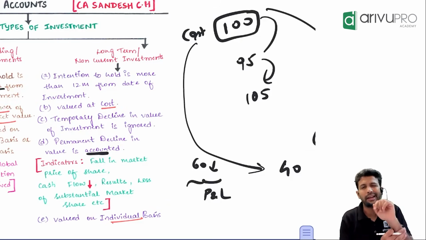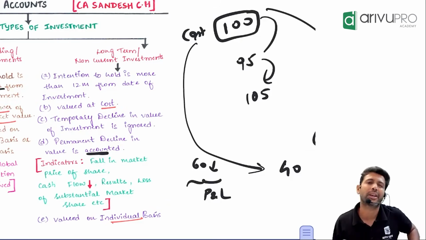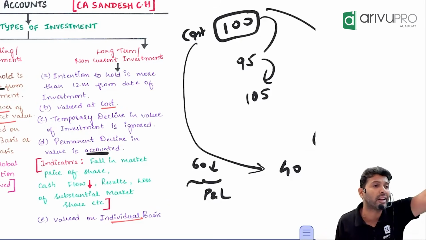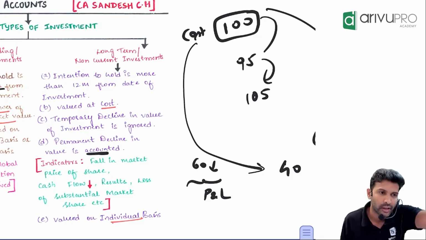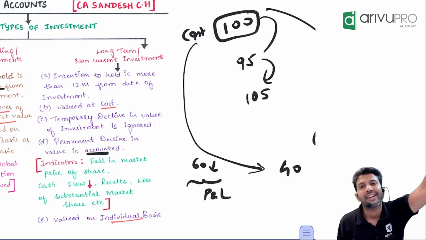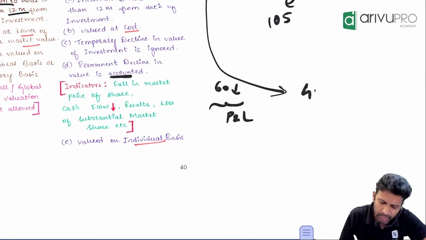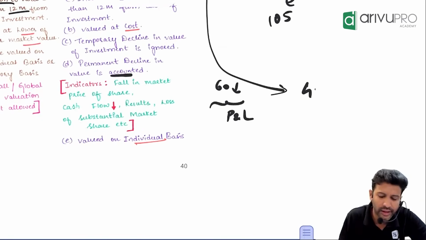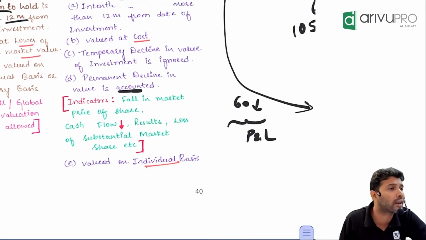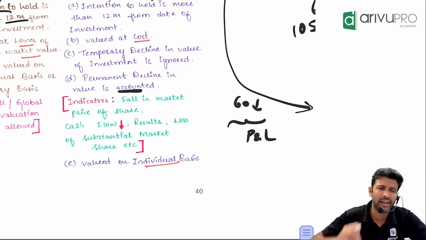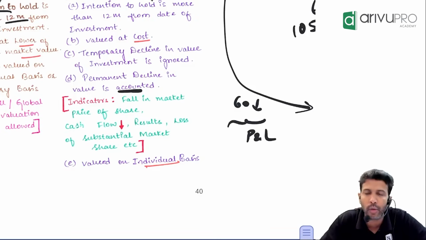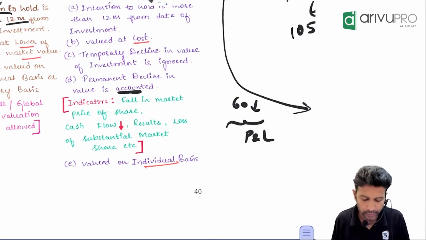They have given some indicators for permanent decline. Some of the indicators are: the company is continuously suffering loss, the company's cash flow is going negative. Some of these are indicators to tell that it is not a temporary decline, but rather a permanent decline. But again, you'll have to use your judgment to find out whether it is temporary or permanent. So there is some judgment involved there.